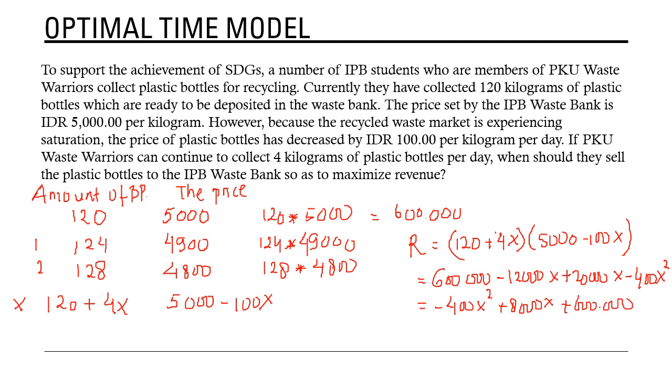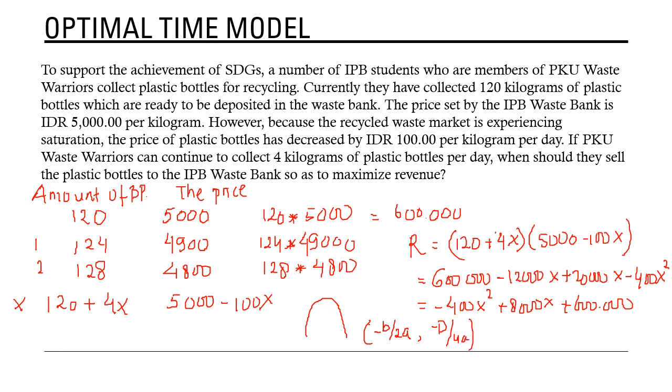If we see from here, this is a, then the curve of this quadratic is facing down, like this, and the maximum value will happen at minus b over 2a at this point.